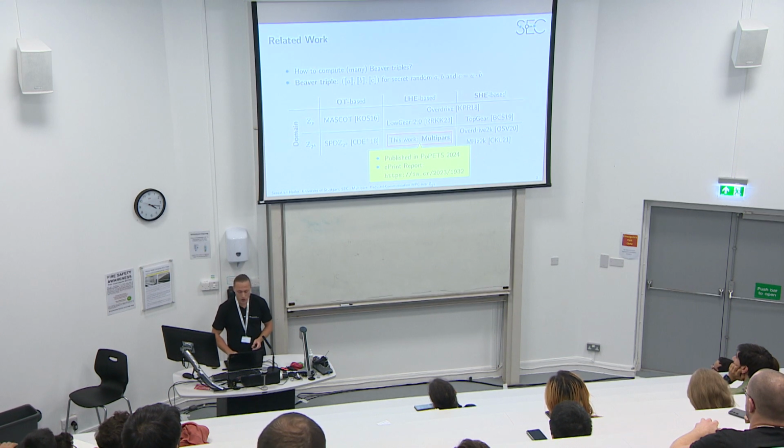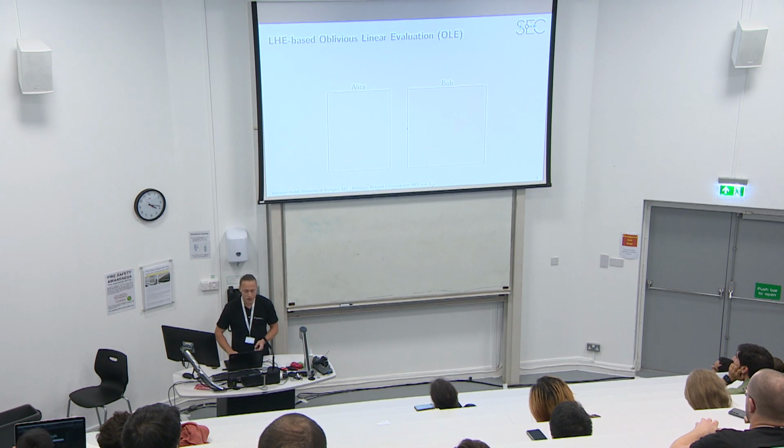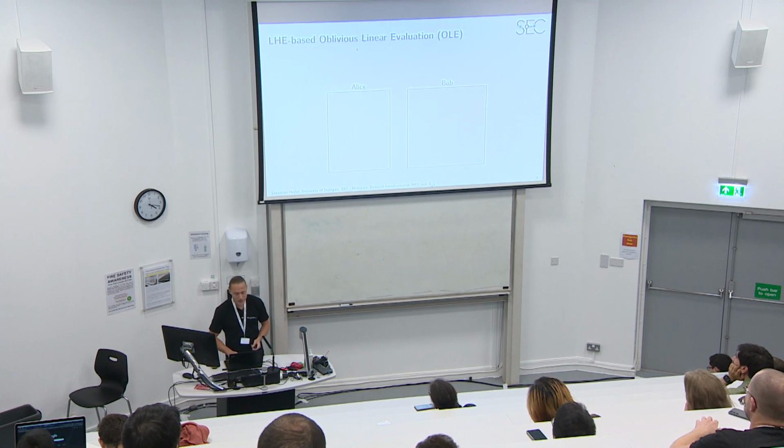Let's first look at the basic building block of this LowGear protocol, which is linearly homomorphic encryption-based oblivious linear evaluation, so OLE. What is this?